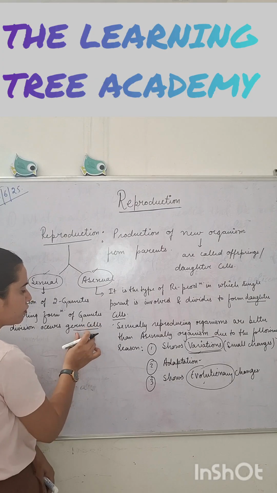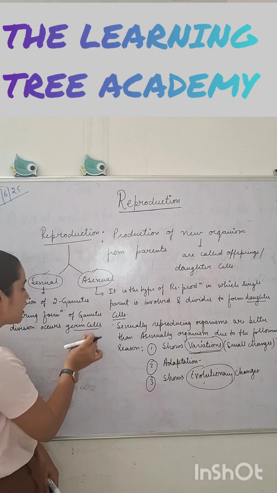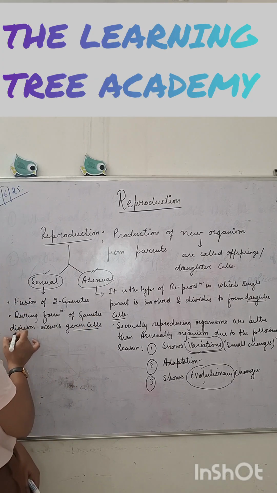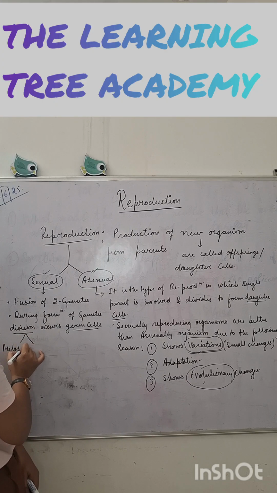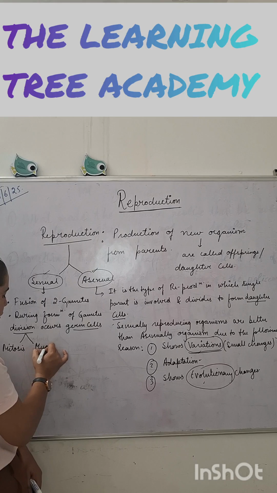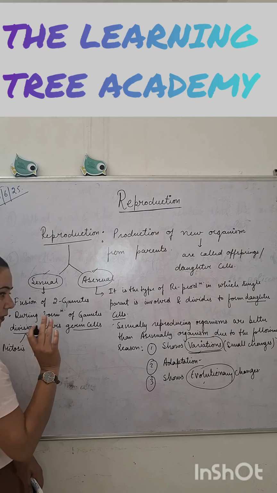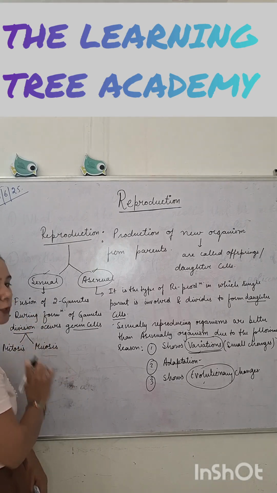Germ cells are the cells which are going to form future gametes. These germ cells undergo two types of division: first mitosis and second meiosis.